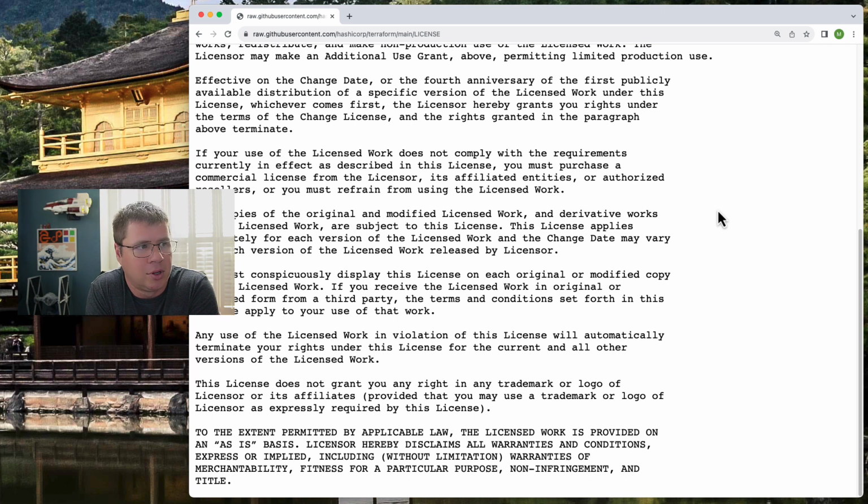In caps, to the extent permitted by applicable law, the licensed work is provided on an as-is basis. Licensor hereby disclaims all warranties and conditions, express or implied, including without limitation warranties of merchantability, fitness for a particular purpose, non-infringement, and title. That's like standard open source license stuff, jargon, junk to basically say don't sue me. That's the don't sue me clause, right?